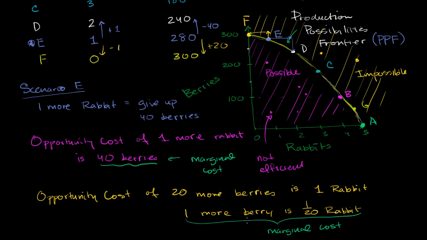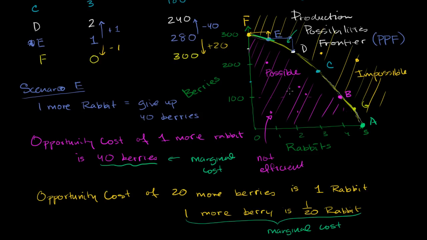Now, for those of you who want to get a little technical, this is a curve right over here, so it might not be exactly this. I don't want to get too technical. For the sake of this one, this is a safe way to think about it. The opportunity cost of 20 more berries is 1 rabbit, but if you assume this is somewhat linear, a line between those 2 points, then the opportunity cost of 1 berry is 1/20th of a rabbit, or the marginal cost of an extra berry is 1/20th of a rabbit.